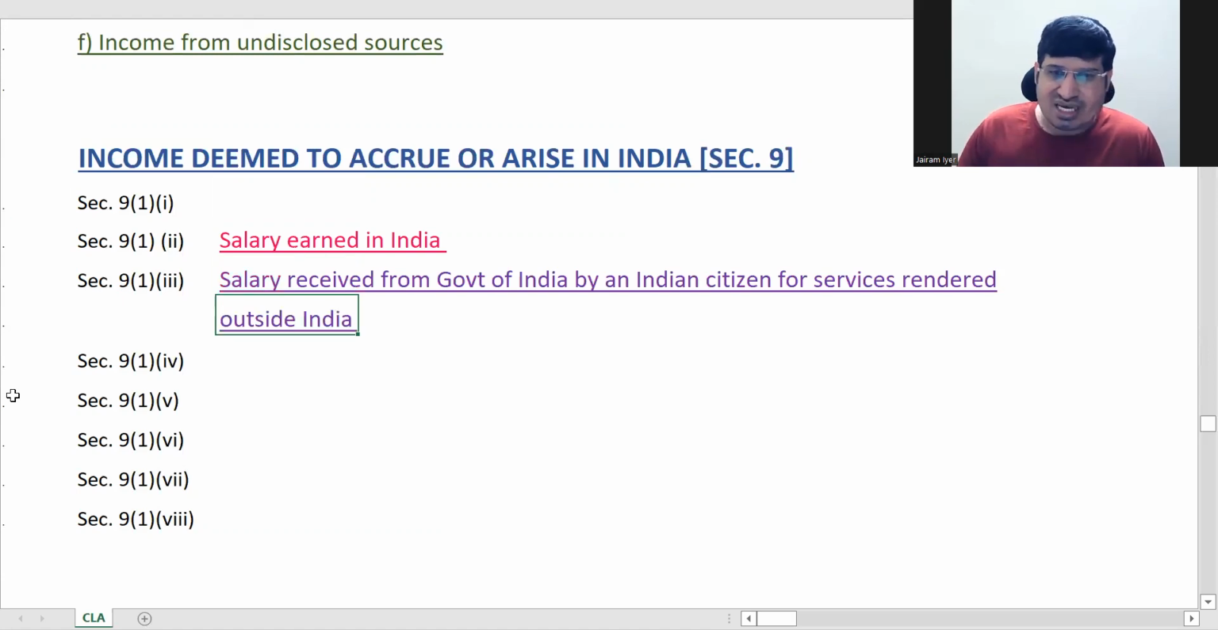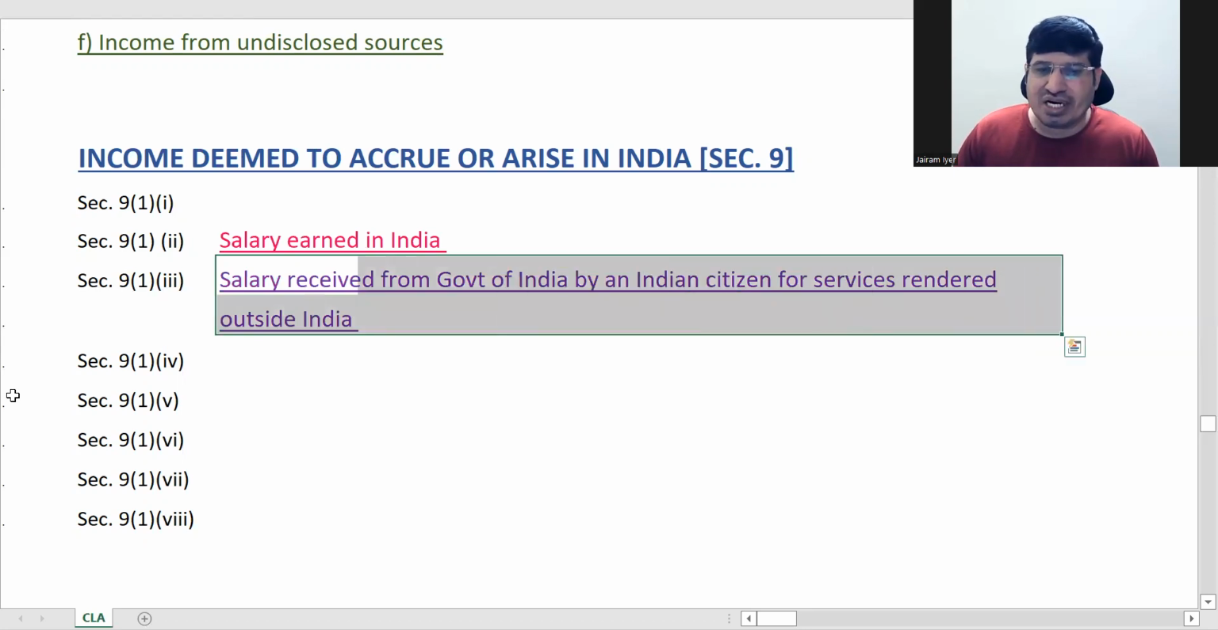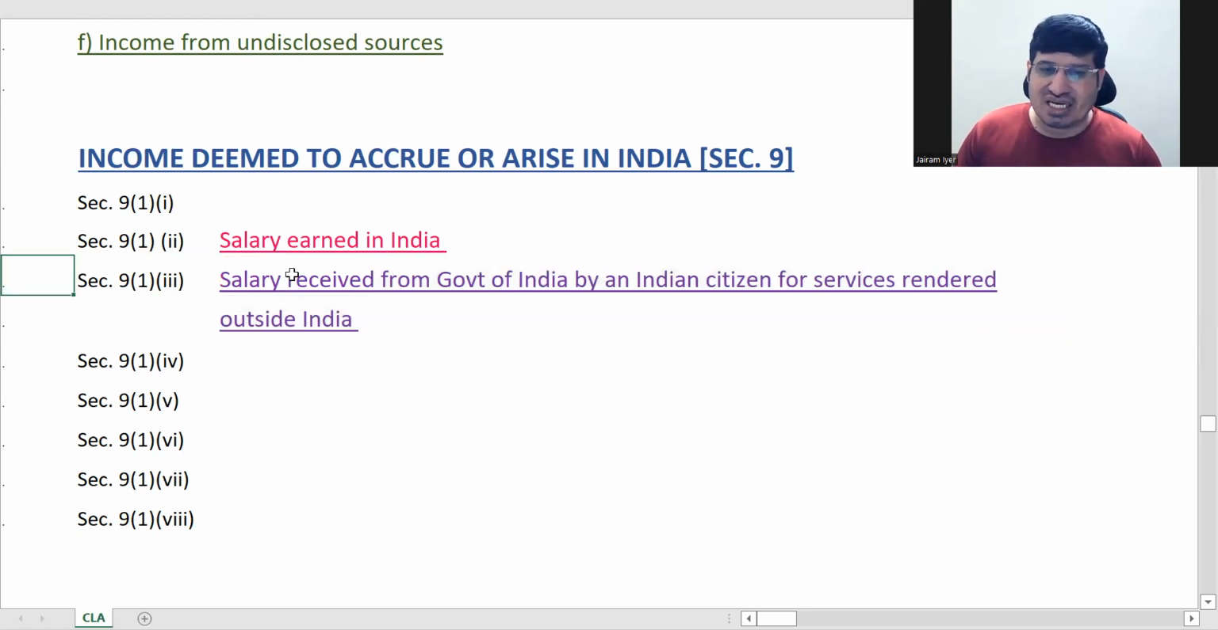Now, this one point: salary received from the Government of India by an Indian citizen for services rendered outside India. This sentence you will see being repeated many times, at least 5 to 6 times, in various chapters, and I will highlight it at that point of time. So this is one exception where salary received from the Government of India by an Indian citizen, when he is rendering some services outside India, is deemed to accrue or arise in India. We consider that it accrues in India.